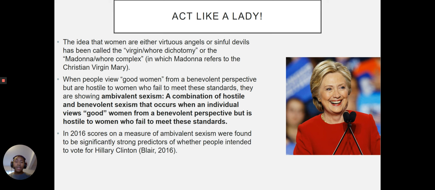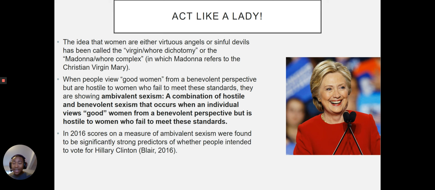They say, well, I respect all women except those who don't act like women, based on that individual's definition of what a woman should act like, which is probably not very accurate. But nonetheless, you get the idea. In 2016, researchers measured people's ambivalent sexism, and they found that scores on ambivalent sexism could tell whether or not that person was going to vote for Hillary Clinton.